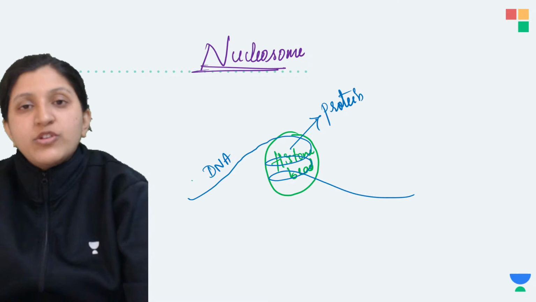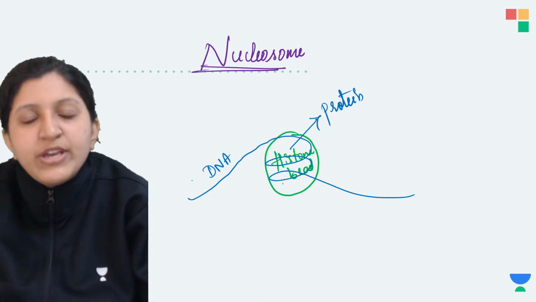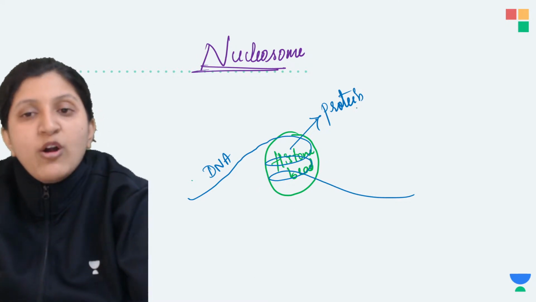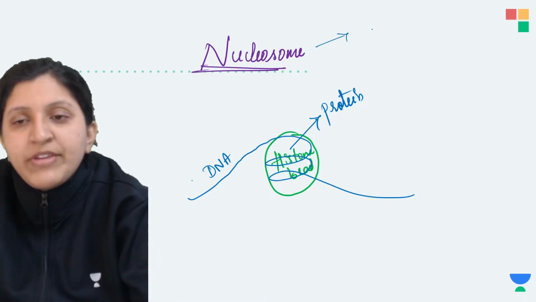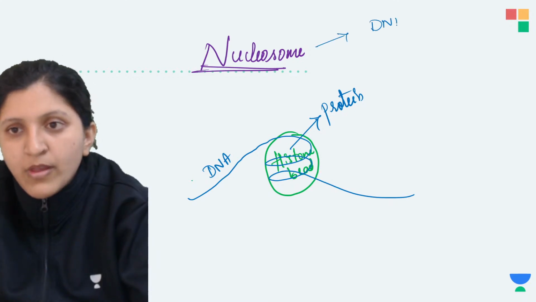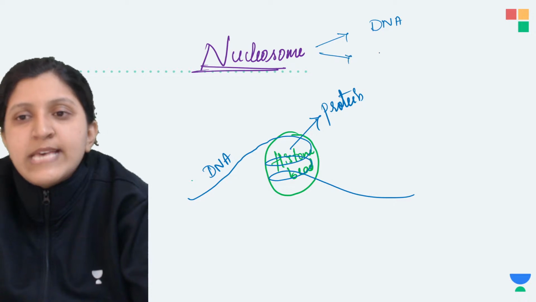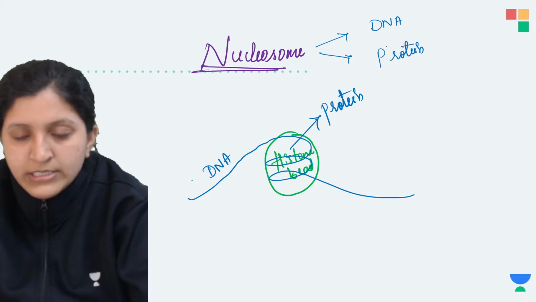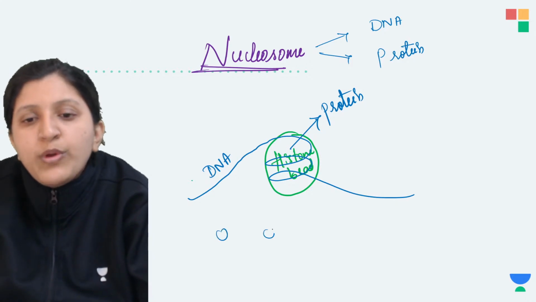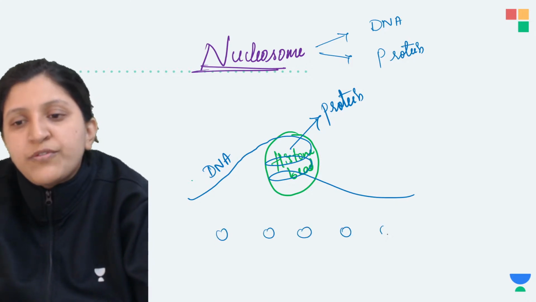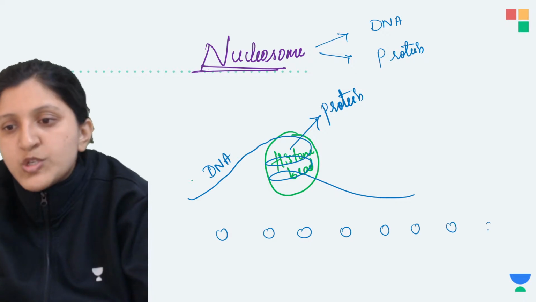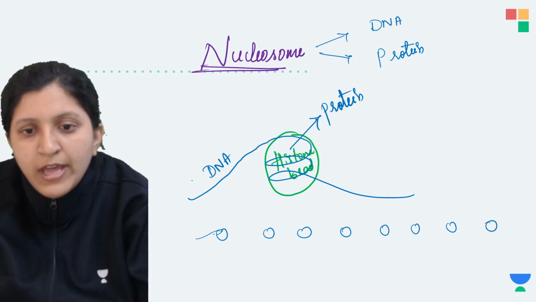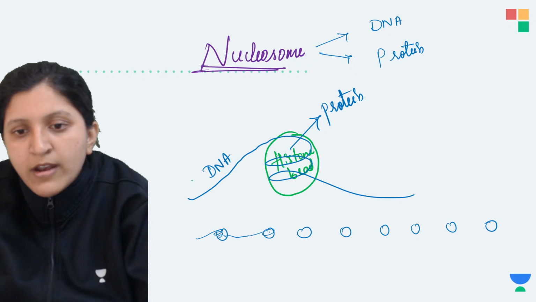Now this itself we call a nucleosome, because it has DNA and also a protein. When we mention the chromatin, you can find many units of this nucleosome, where the DNA is coiled around.